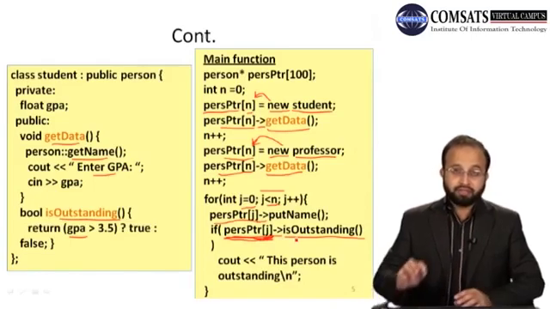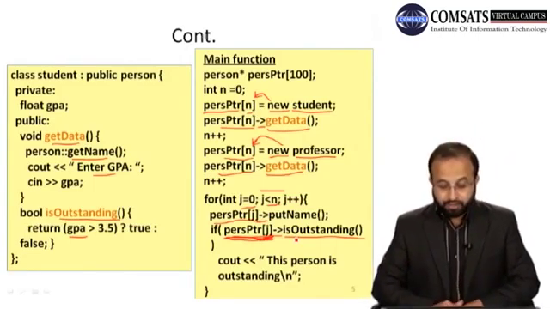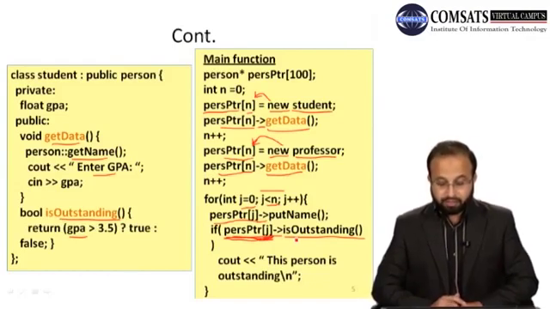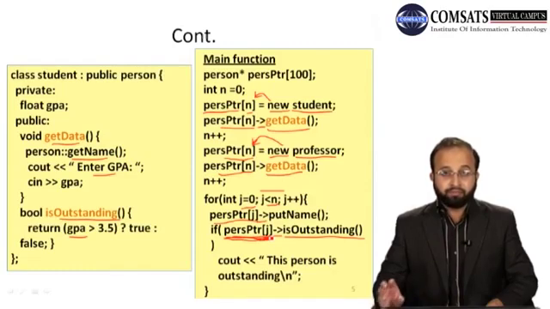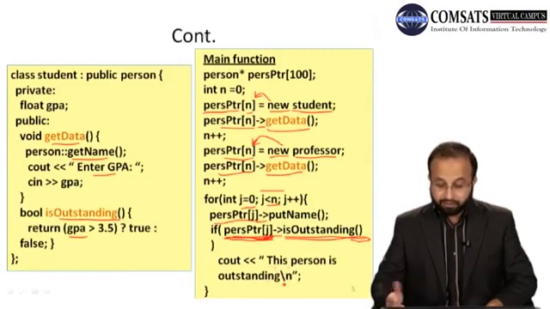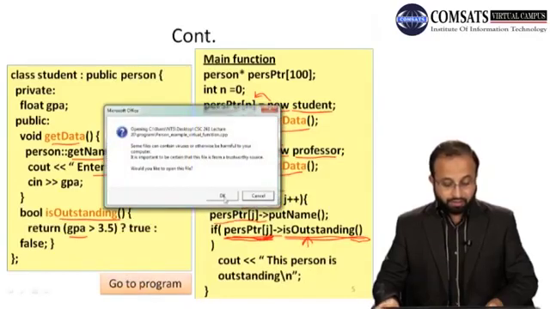So is outstanding is a function that is virtual in the base class, so it will call the function of the professor class. It will call the professor class function because the address at the 1th index of PRS PTR is the address of the professor class object, whose memory has been allocated. That's why it called the function is outstanding of the professor class, and then it displays the message this person is outstanding if that function returns true. If this function returns true, it will display the message, otherwise it will not. Now let's go to the program, the Dev C program, and execute this program